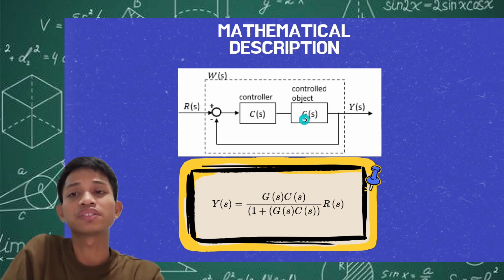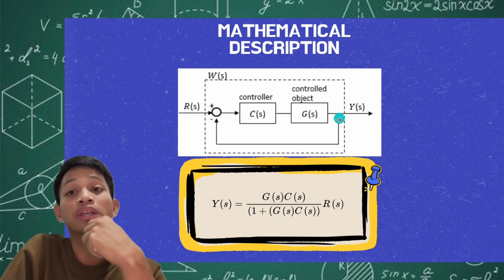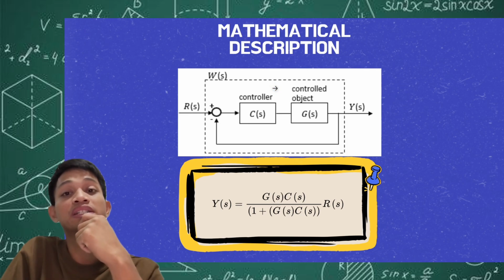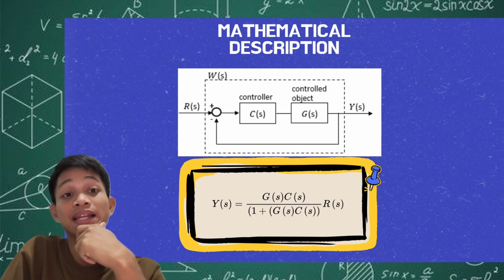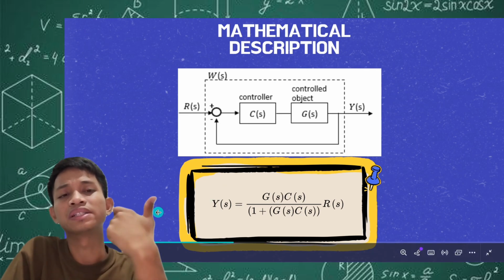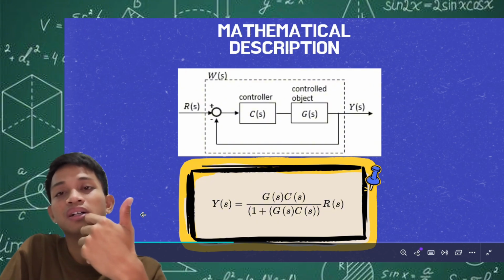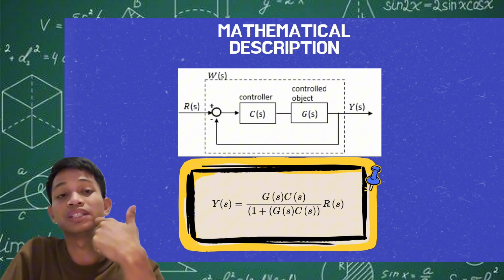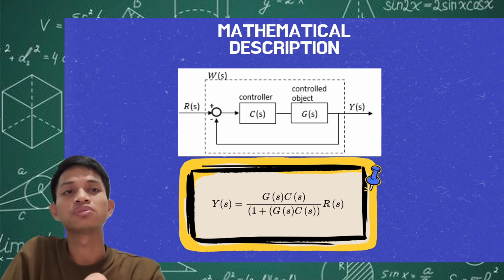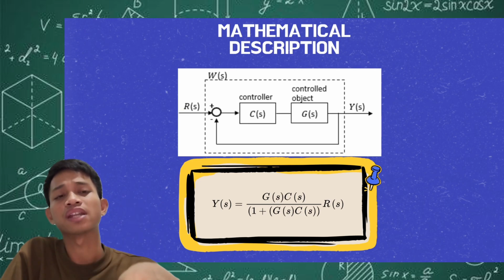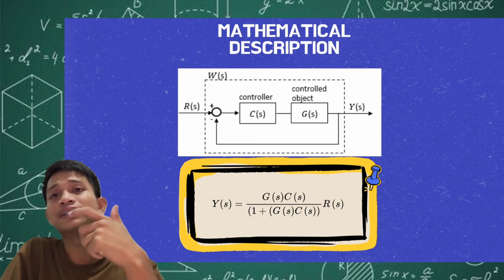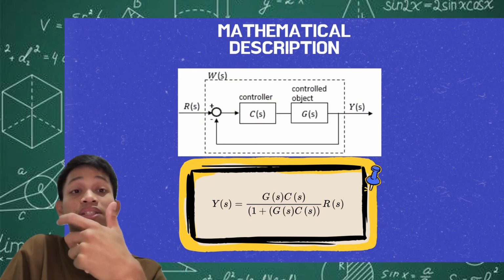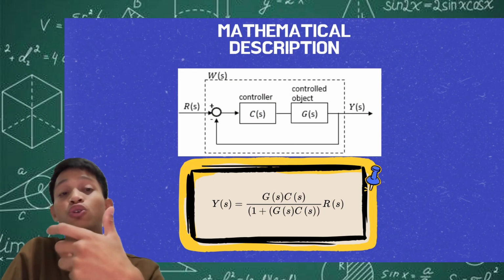Also, this is the equation that can represent the output Y(s). Y(s) is given as G(s)C(s) over 1 plus G(s)C(s), multiplied by our reference signal input. This is already a very familiar equation for us because it was already discussed by previous reporters. So now let's proceed to the next slide, where we actually define what sensitivity and robustness are, and how we define them mathematically or numerically.